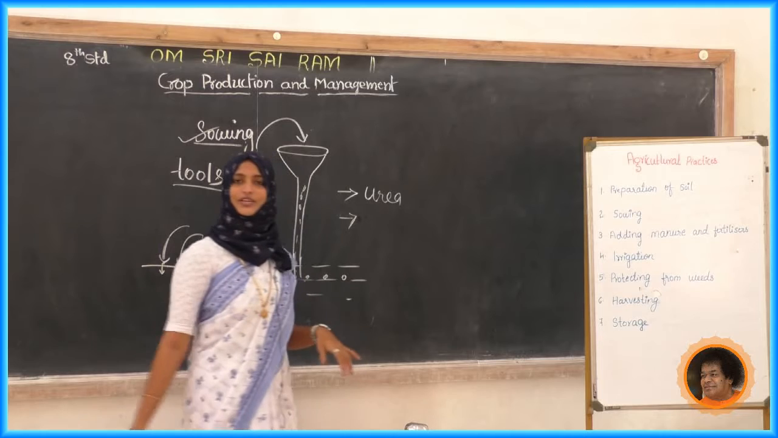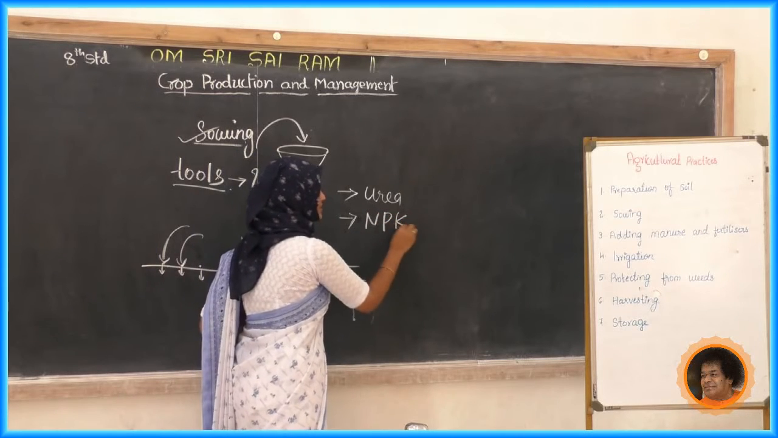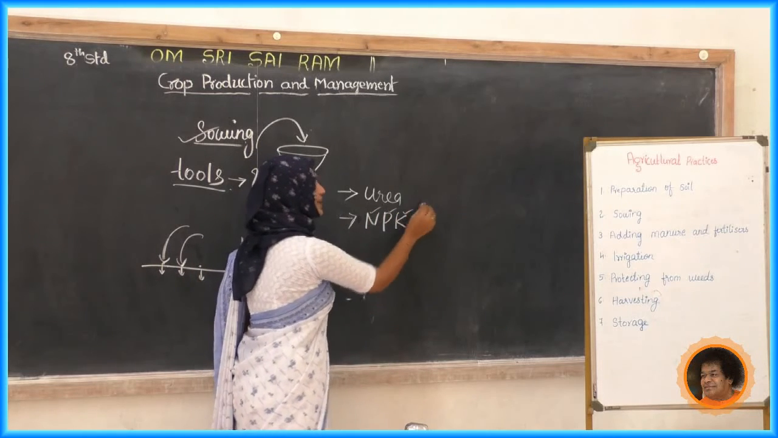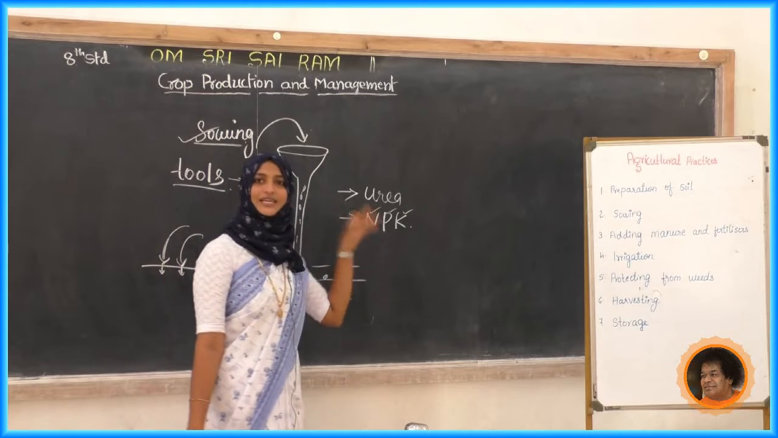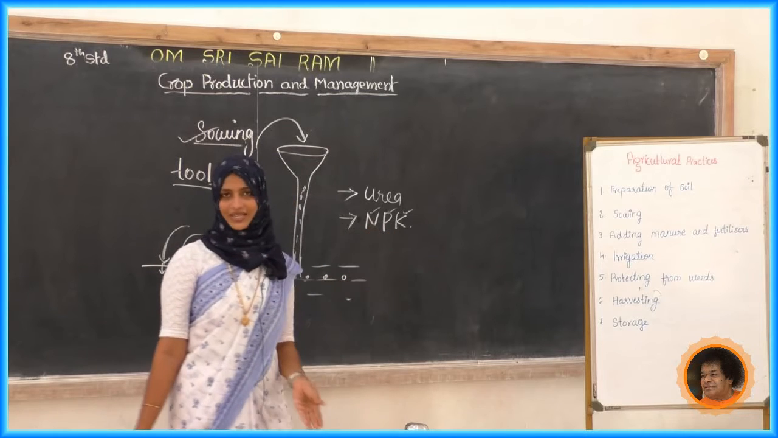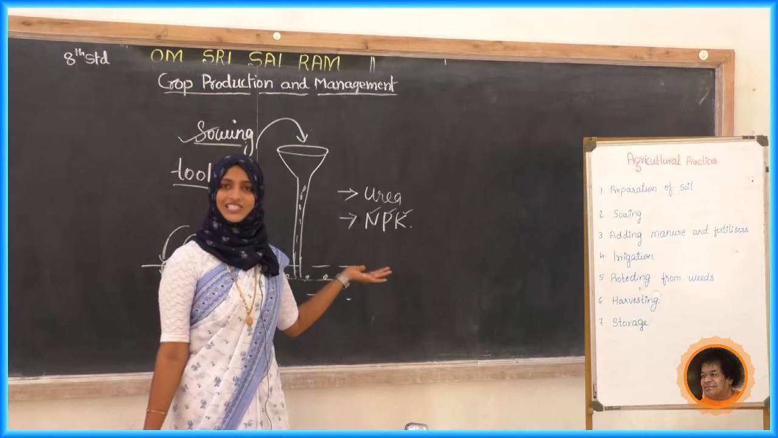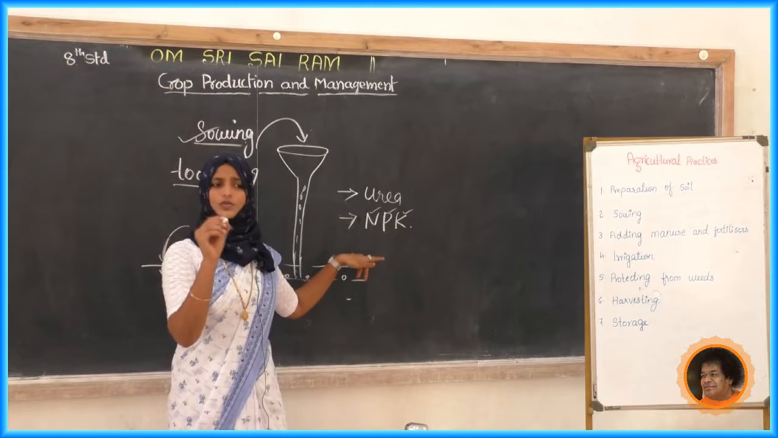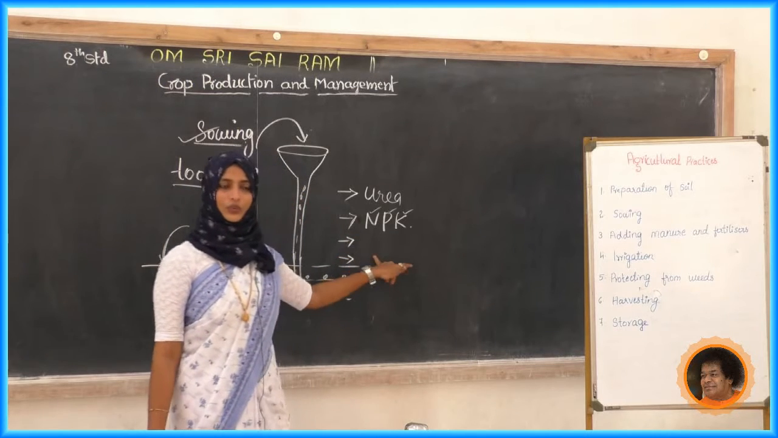Any other fertilizer you know? NPK. Yes, NPK. What is this N? N is nitrogen, P is phosphorus, K is potassium. So if you are adding this fertilizer, we can get three nutrients together. Have you seen NPK? If you have, just observe the textures and colors. Okay, next one, superphosphate. Write down superphosphate as the third one.